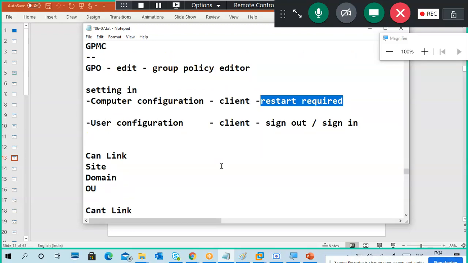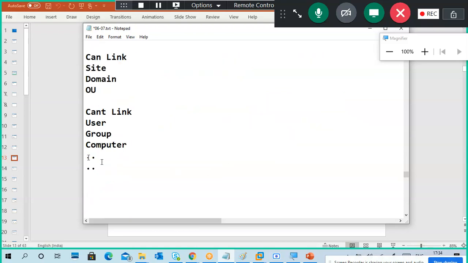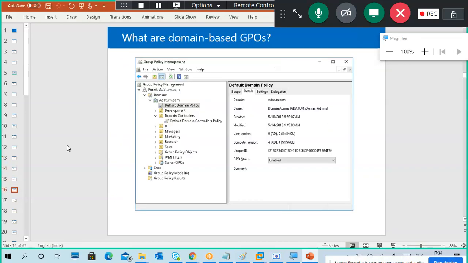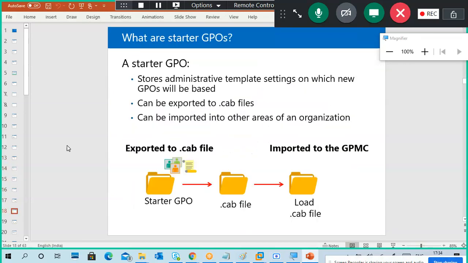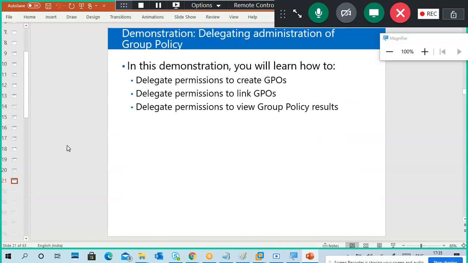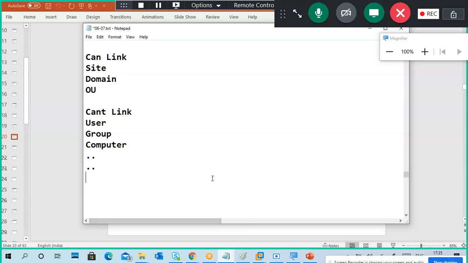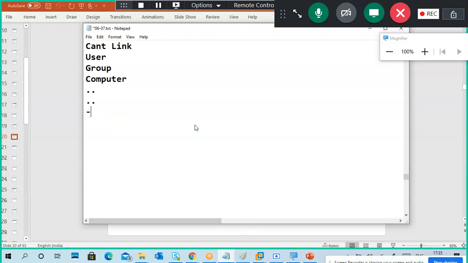It only applies at the next reboot. So we have to say next reboot actually, but I wrote restart. There are so many things. This is one more point, the last point I am going into here. Guys, remember the settings.